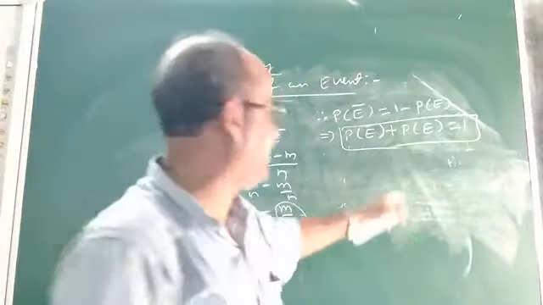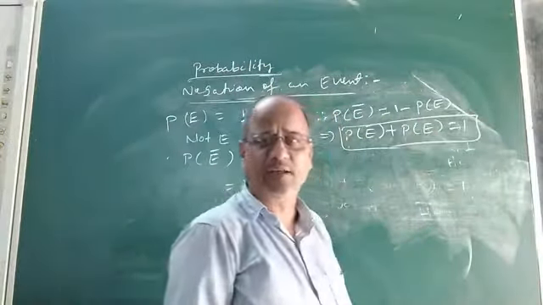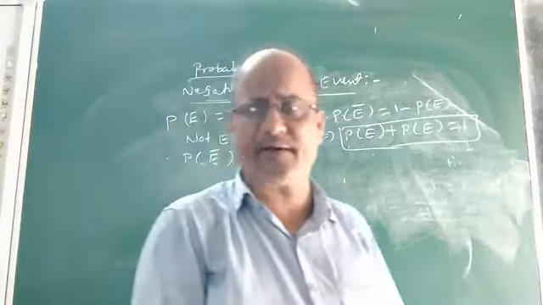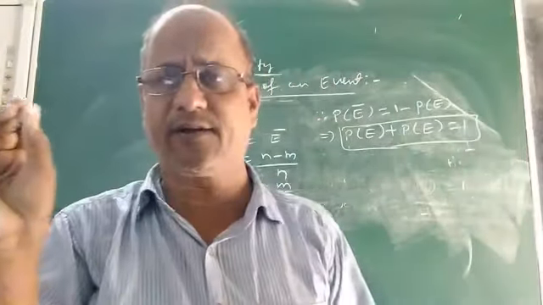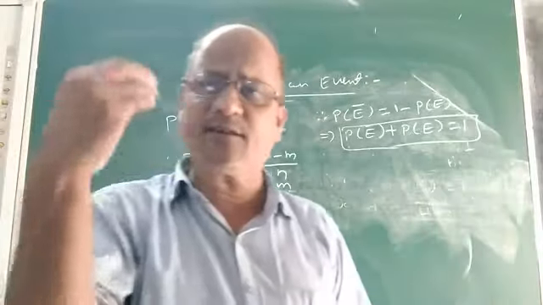That is why P of E and P of not E are called complementary events. Okay. So this is the concept of negation of an event and complementary event, children. Okay. Then let us discuss few things more.